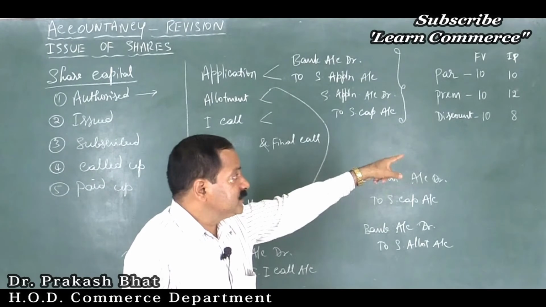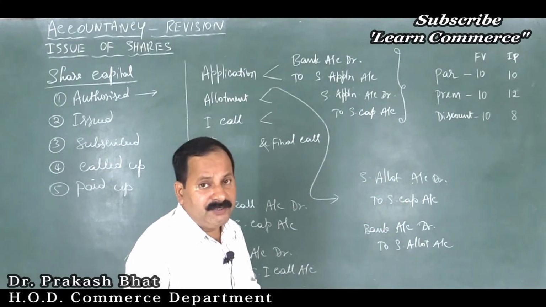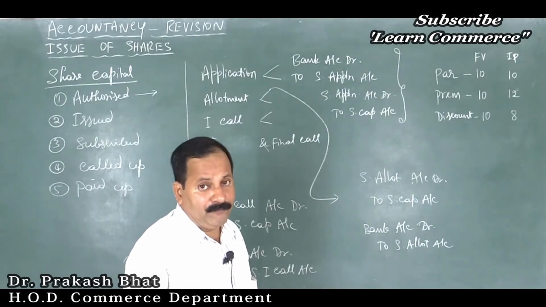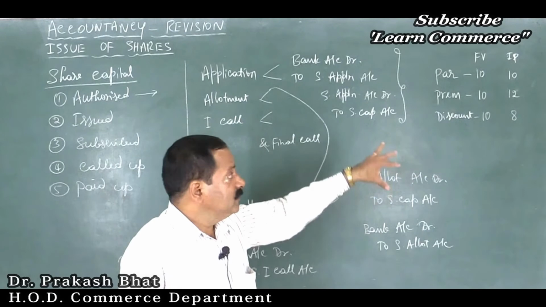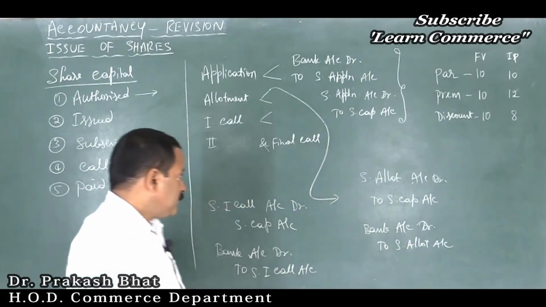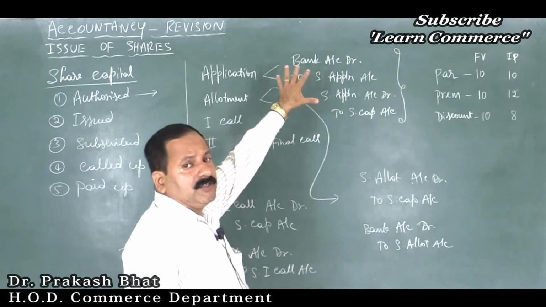Discount, price is 10, face value is 10 and issue price is 8, isn't it? Here the company loses, the shareholder will get the benefit. That is the difference between par, premium and discount. Okay. So while issuing the shares also, it matters a lot.